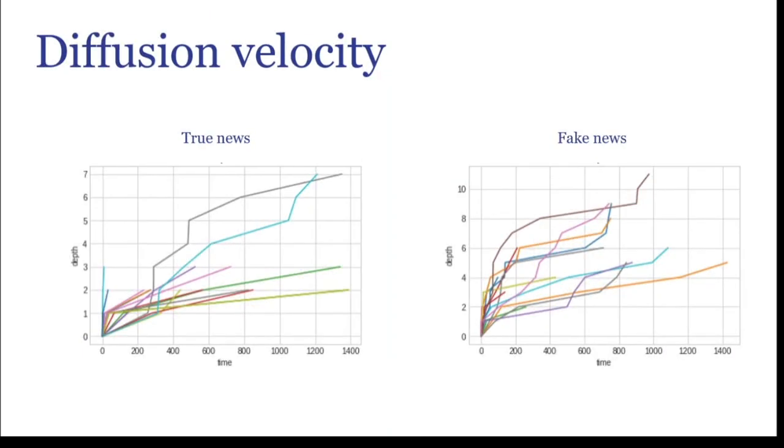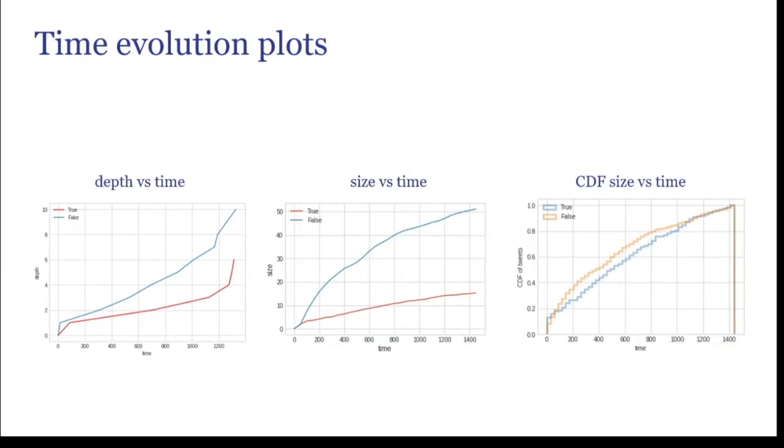In these two graphs, each tree is pictured. Based on these two, it could be concluded that fake news diffuses deeper in a shorter time interval. In the depth versus time plot, we see that the average depth velocity in fake news is faster than true news. Also, the size versus time plot shows that the size of fake news trees increases faster than the size for true ones. Both mean that fake news propagates faster than true news.